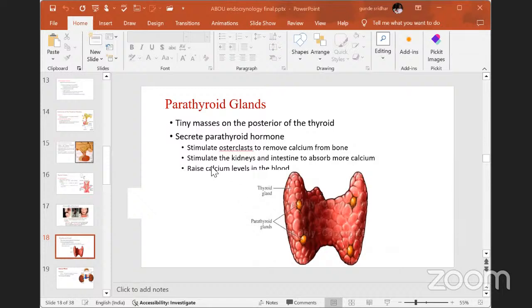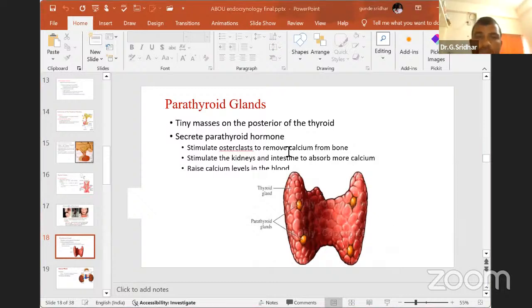It is mainly useful for bone metabolism or calcium metabolism. It stimulates the osteoclast cells to remove calcium from bone. Then it stimulates the kidney and intestine to absorb more calcium, and that raises the calcium levels in our body. This is the use of the parathyroid gland. The parathyroid glands are present on the thyroid gland, four lobes, two pairs on each side of your thyroid gland.